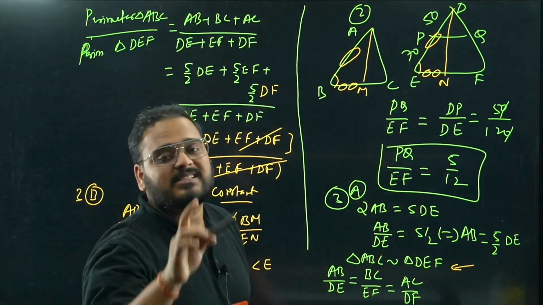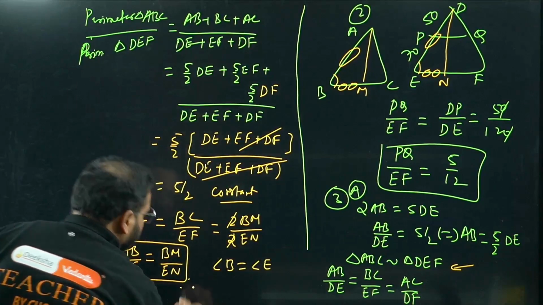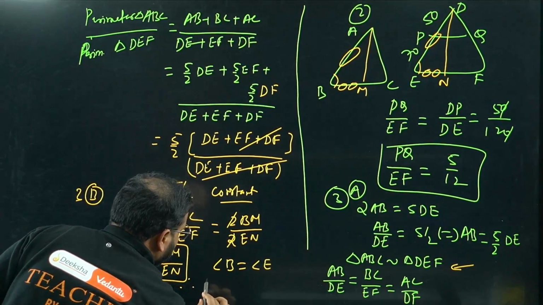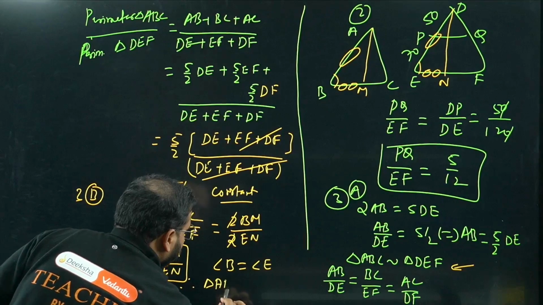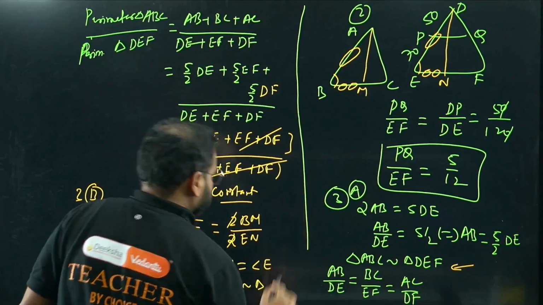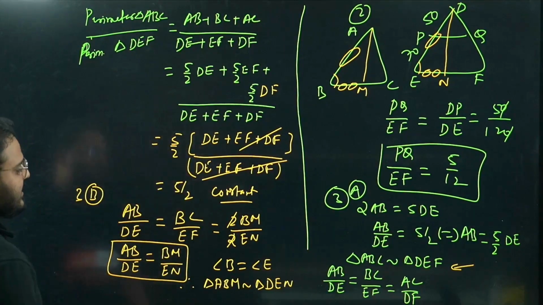It means side-angle-side similarity holds true, which means triangle ABM is similar to triangle DEN. Which property is true? SAS property.